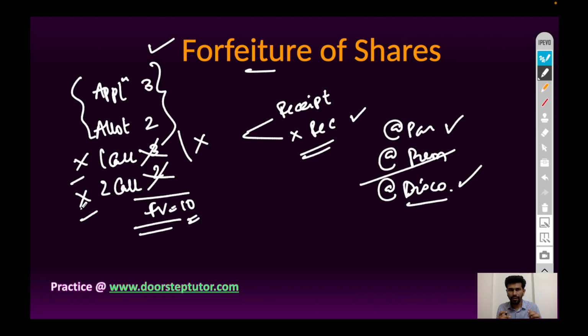That is, the company will forfeit the shares, and after forfeiture there will be a separate entry in the books of accounts. After forfeiture the company can reissue the forfeited shares, and generally the company reissues the forfeited shares at discount.